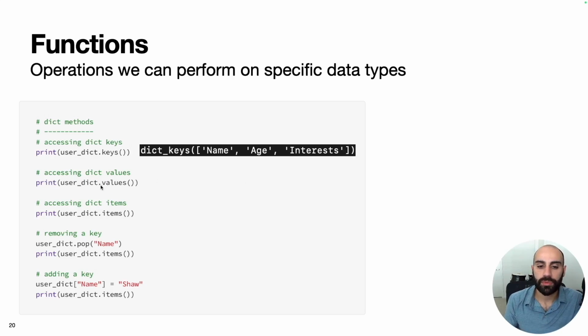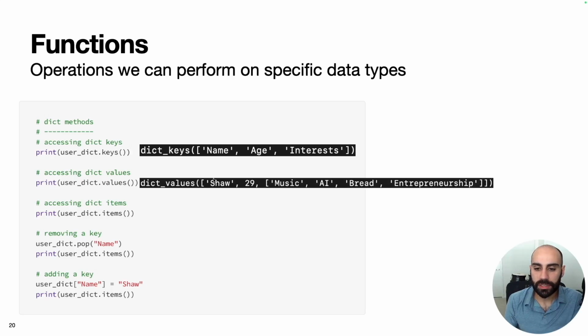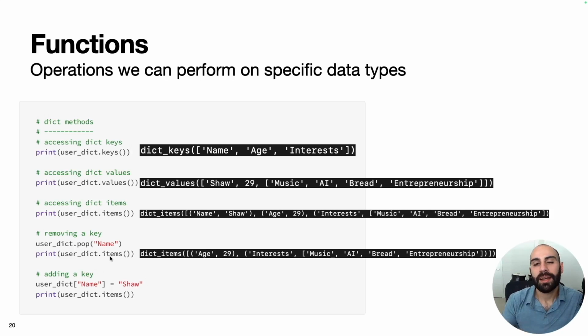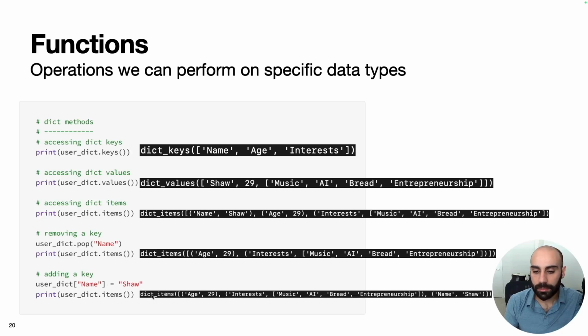We can do the same thing for values using the .values function. So now we see the values from the dictionary. We can also access the items of a dictionary, not just the keys or the values, but the key value pairs. That'll look like this. And then if we print the items of the dictionary, we see that name is no longer included. Then if we wanted to add a new item to a dictionary, we can simply specify the new key name in square brackets of that dictionary and set that equal to a specific value. So if we wanted to add name back in, we could use this, and then printing the items, we can see that name has been added back into the dictionary.